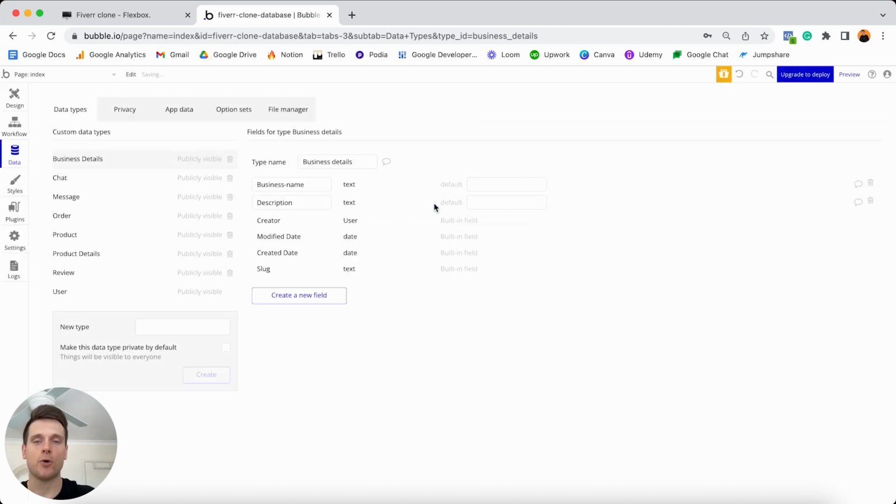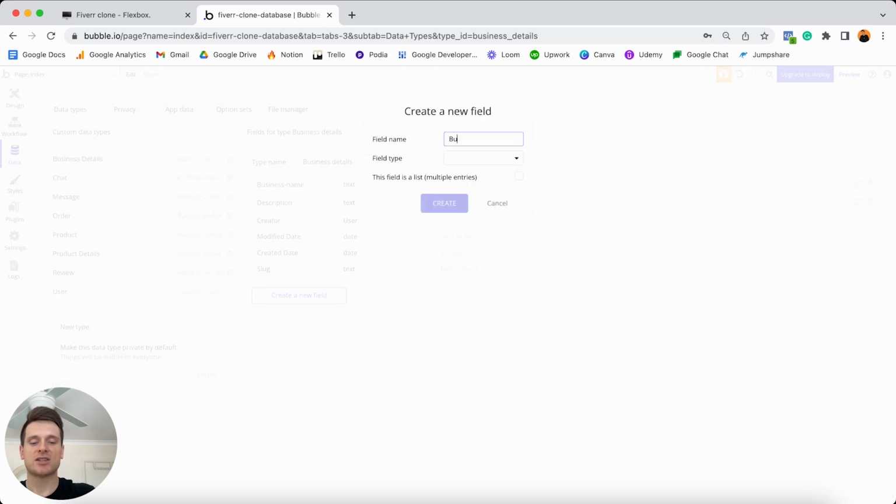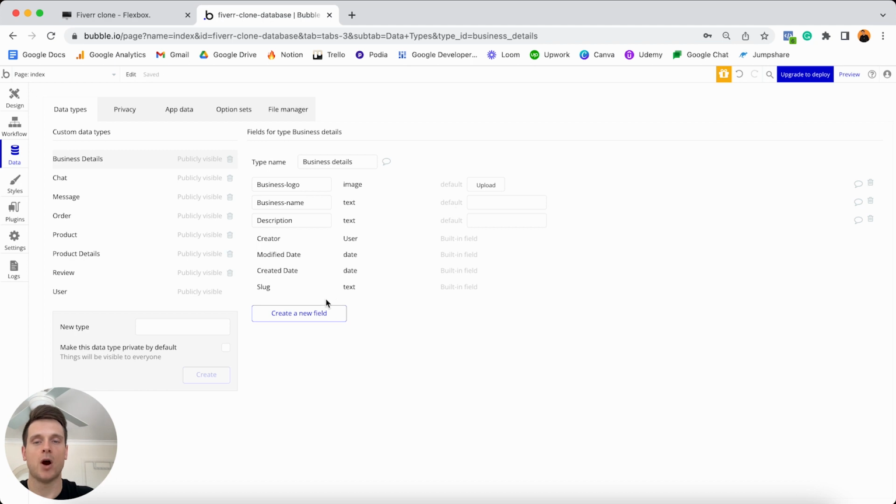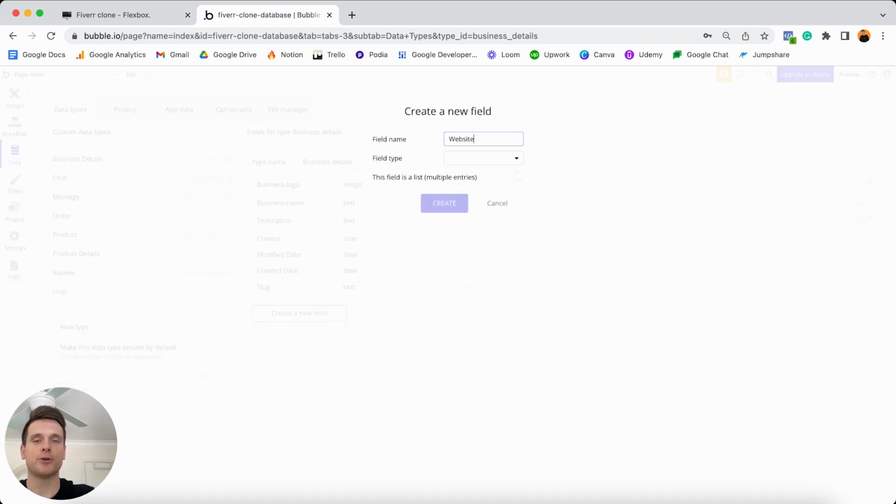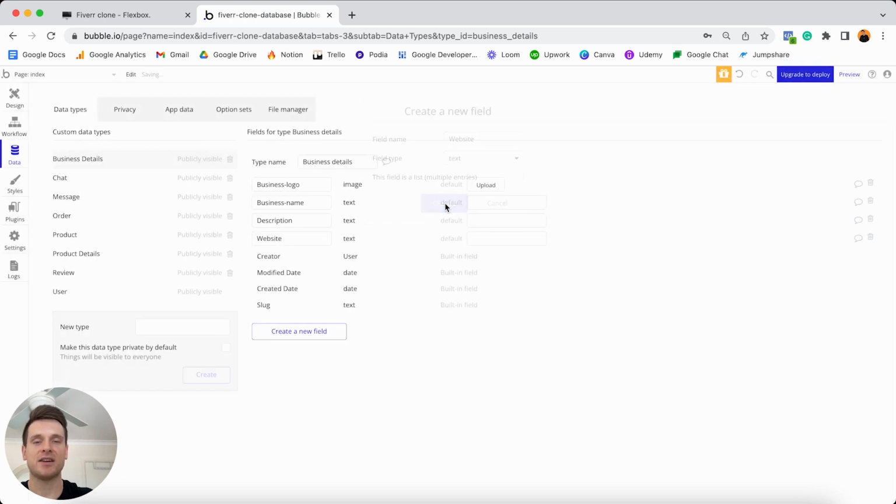It's super straightforward. I'd also like to store a business logo. So this is like the profile photo for a business. So this field type is going to be an image. I can create that. I'll also add a dedicated field known as the website. So similar to someone's personal website, this is actually going to link to a business website. And this field type will once again just be a plain text field.